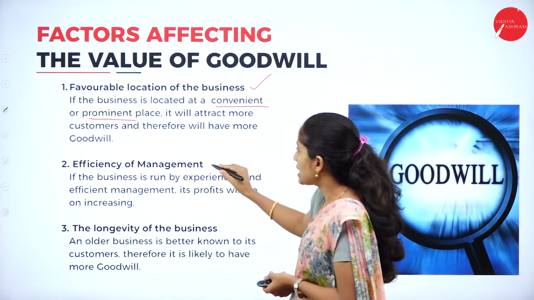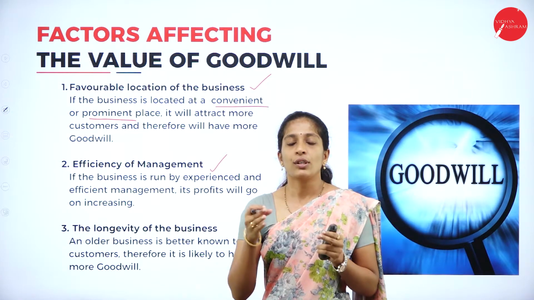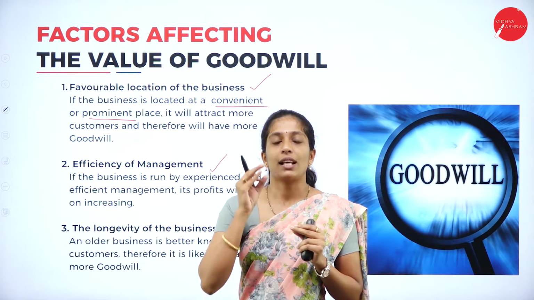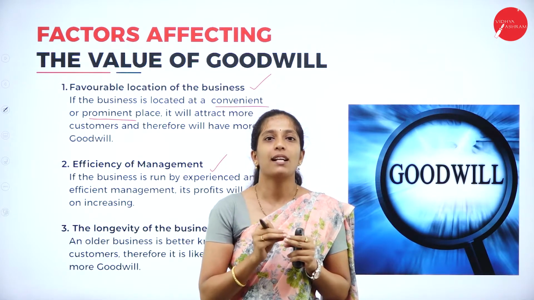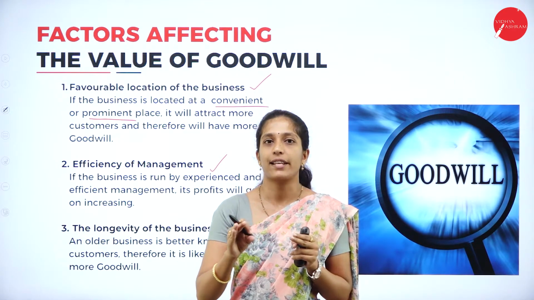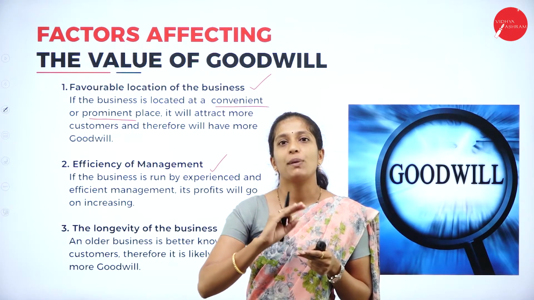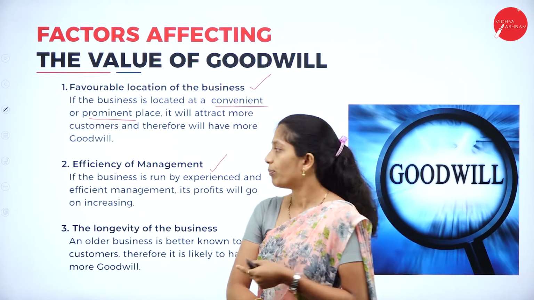And the next one is efficiency of management. In an organization, if the management is efficient, and there are very good professionals going on inside the organization, then the activities of the organization will be in a standard way, and the goodwill of the firm will be more.